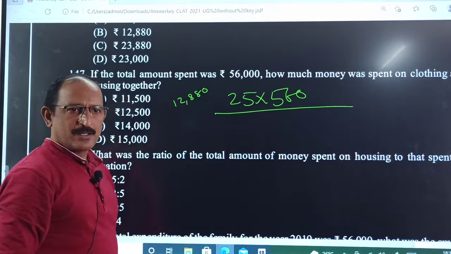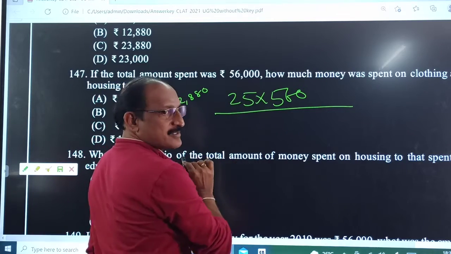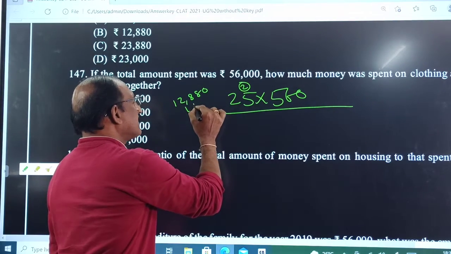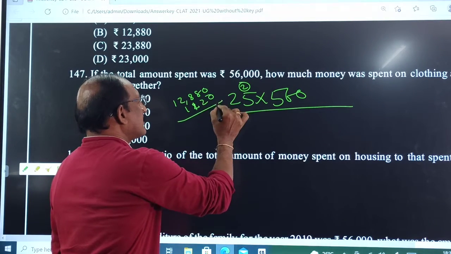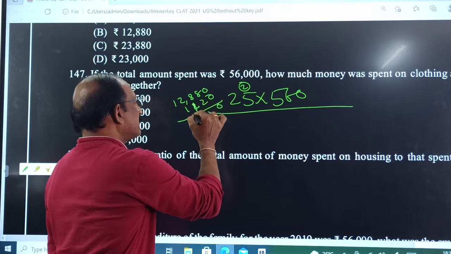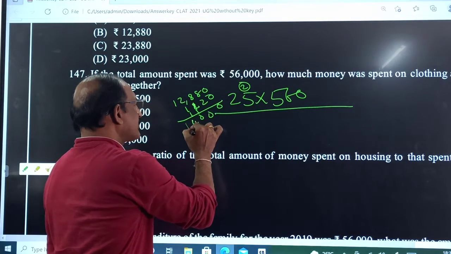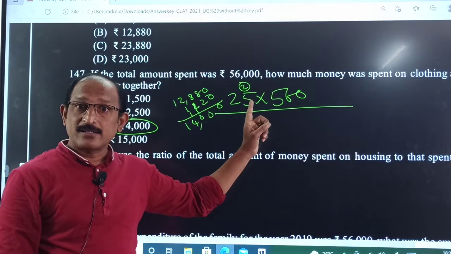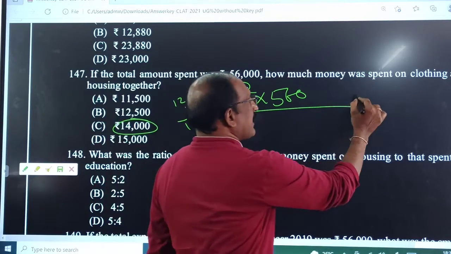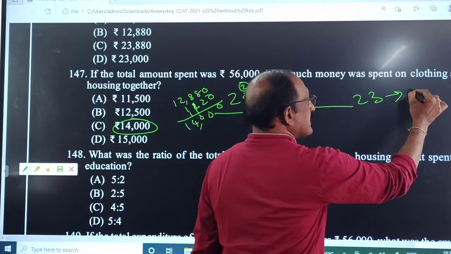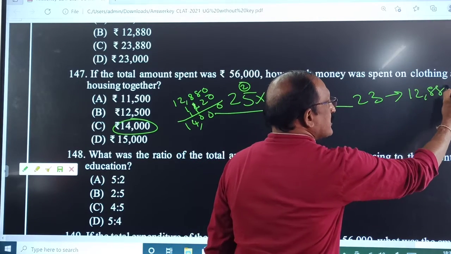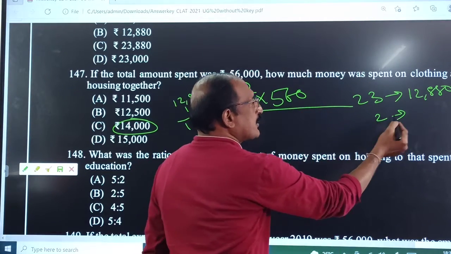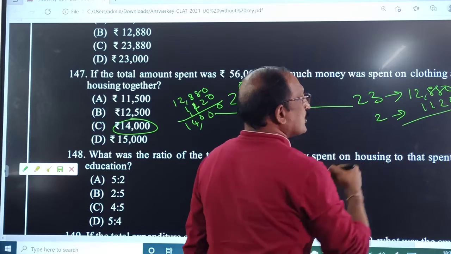For 23 times we calculated 12,880. Now we have to take 2 more times of 560. 560 into 2 is 1120.